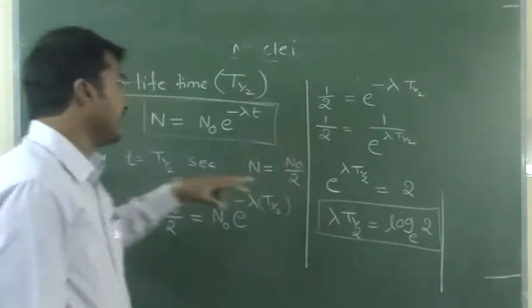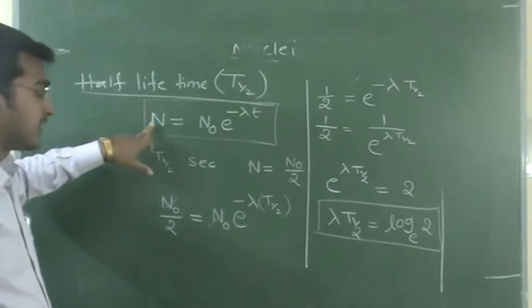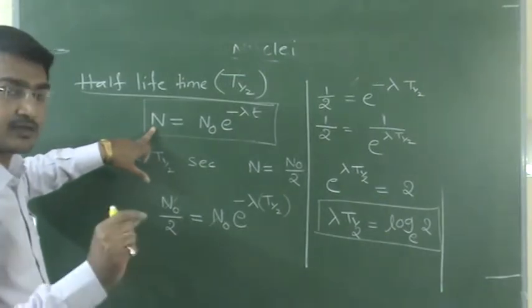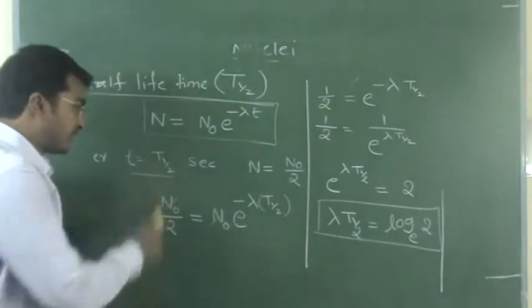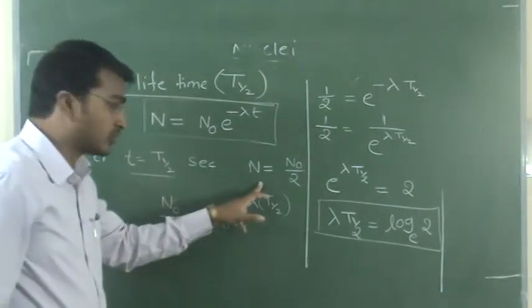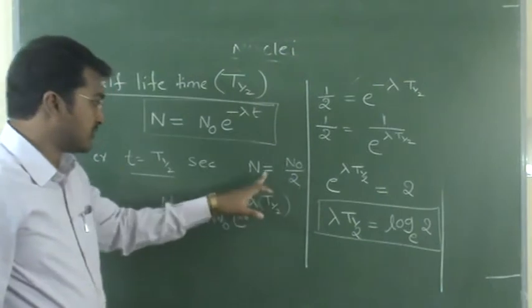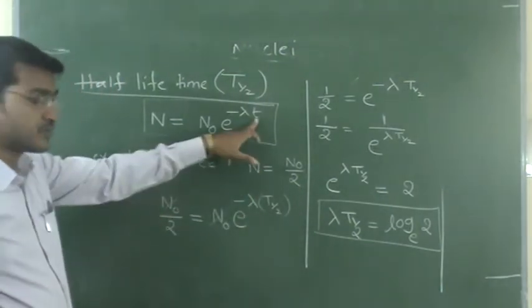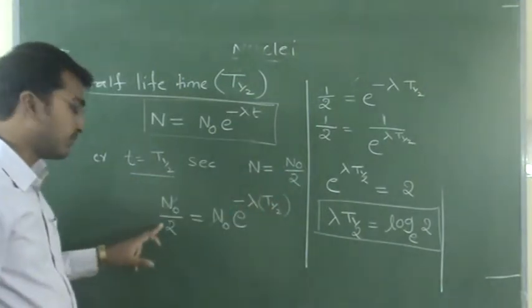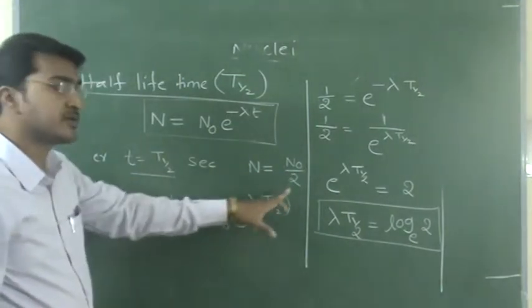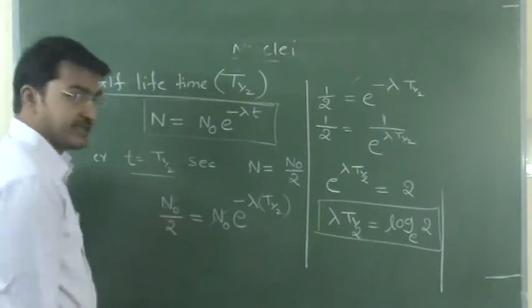Just we'll continue. So what is the formula? The general formula: the number of nuclei present after t seconds. After the half lifetime, T half, what is the number of nuclei present? N naught by 2. So substituting t is equal to T half, N becomes N naught by 2. So N naught by 2 is equal to N naught into e power something. Here N naught gets cancelled.